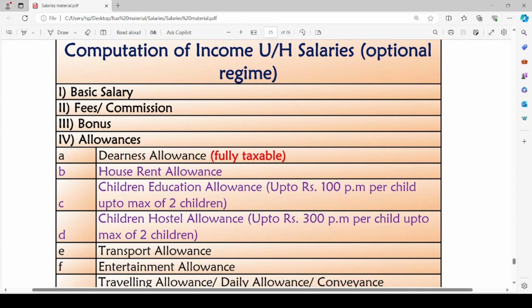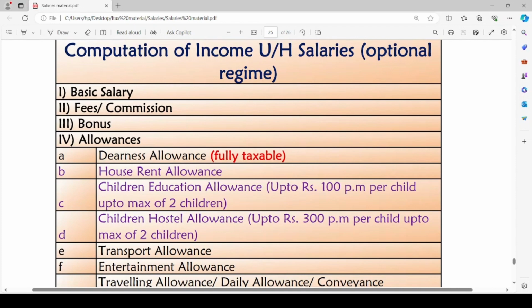That means the house rent allowance under the optional tax regime is partly exempt. From the house rent allowance amount, we will deduct some exempt amount. But in case of default tax regime, house rent allowance is fully taxable. Same with children education allowance and children hostel allowance.